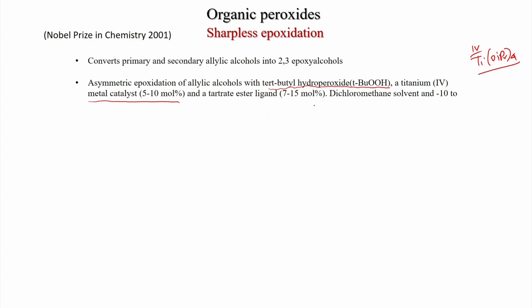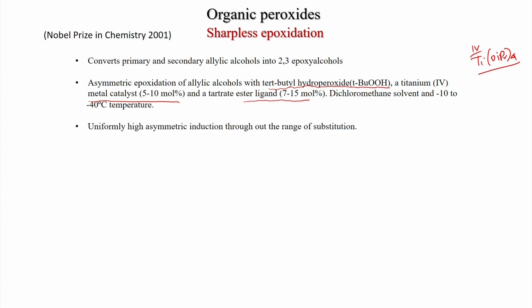Tartrate ester means it should be D or L tartrate, a chiral ester ligand, 7 to 15 mole percent. So, there is slightly more ligand compared to the metal catalyst, dichloromethane solvent is used, and -10 to -40 degrees temperature you can use.